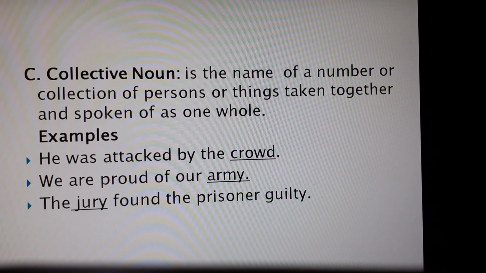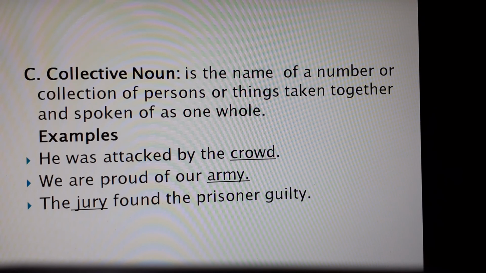Let's see the examples. He was attacked by the crowd. So here I have underlined crowd. Crowd is a noun here, and what kind of noun? It is a collective noun. Crowd refers to some group of people, some group of men and women who are gathered.